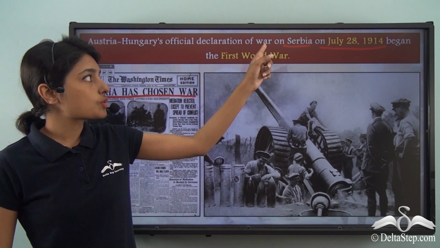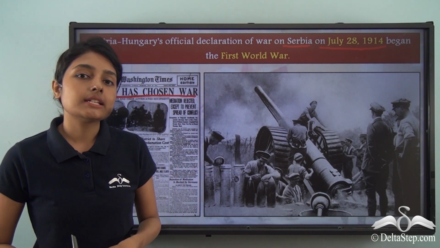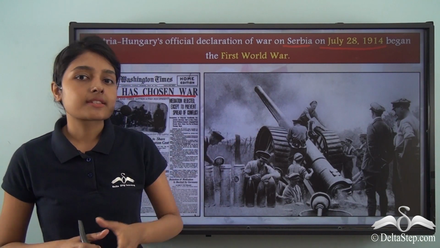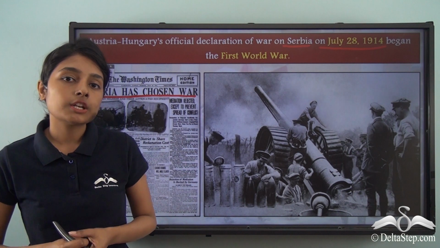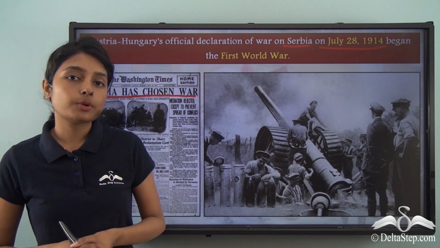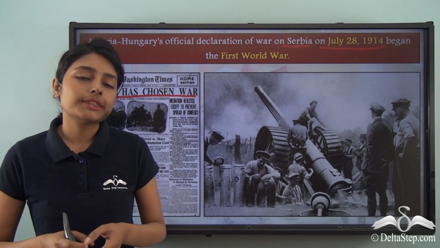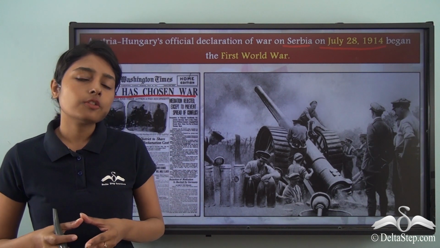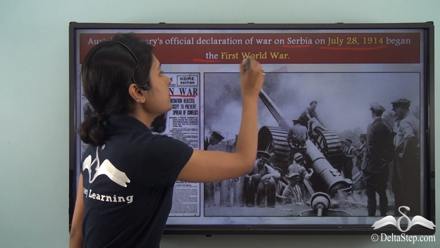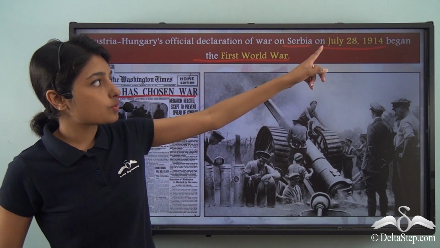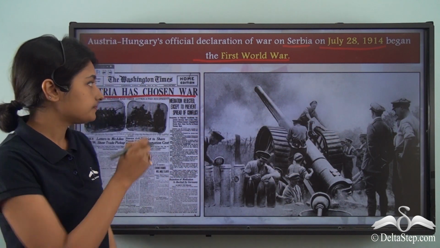And when Austria chose to declare war on Serbia, Imperial Russia immediately came to Serbia's defense. And in this way, Imperial Russia also got drawn into this war that initially broke out between Austria-Hungary on the one hand and Serbia on the other hand. Well, initially no one knew that this was to turn out to be the First World War. So the First World War broke out on July 28, 1914.